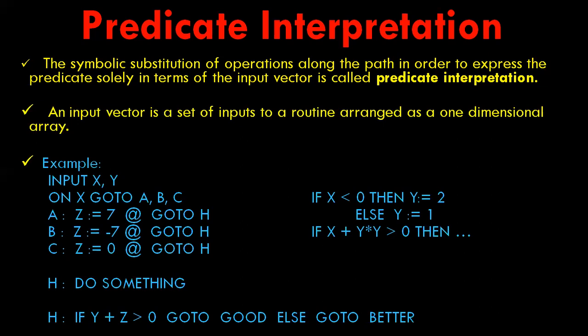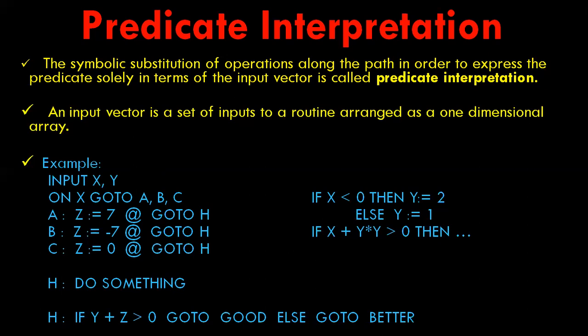Here it yields, for these cases, respectively y plus 7 greater than 0, y minus 7 greater than 0, or y greater than 0.